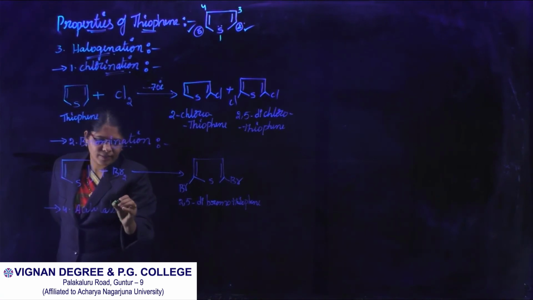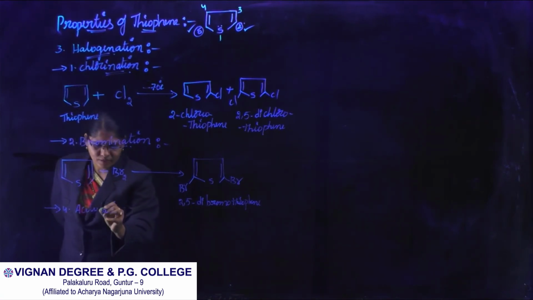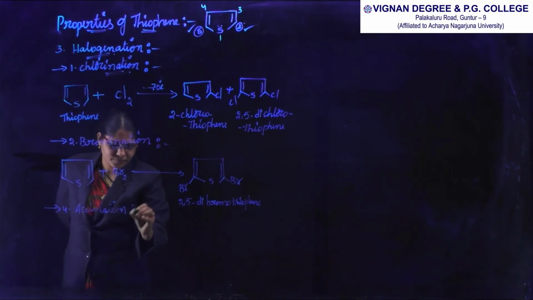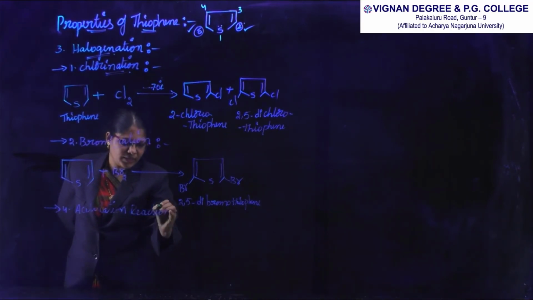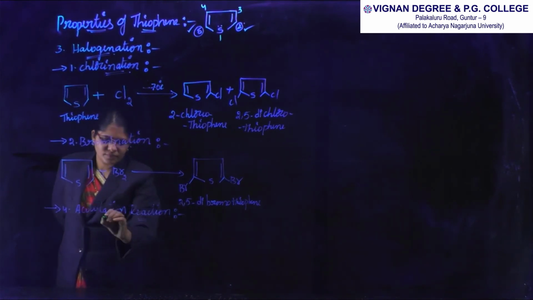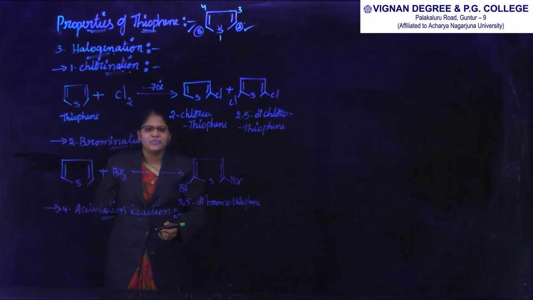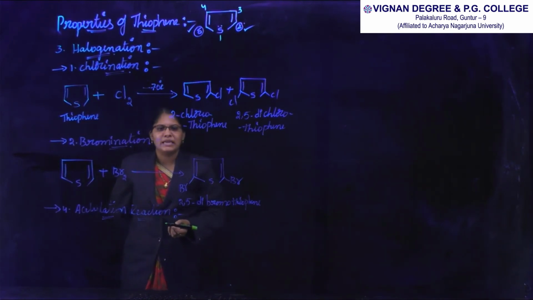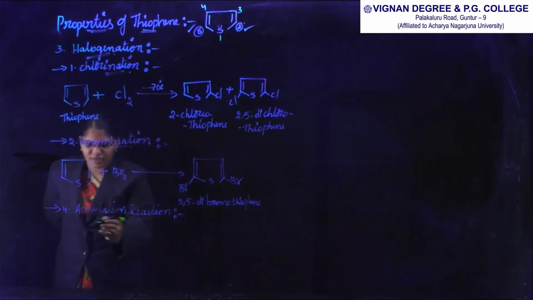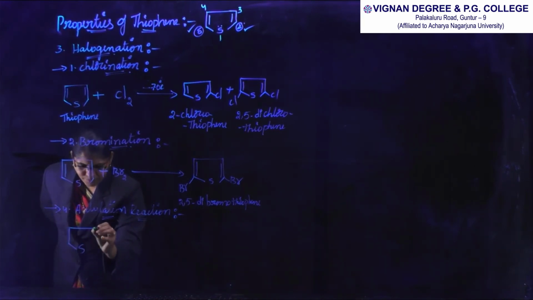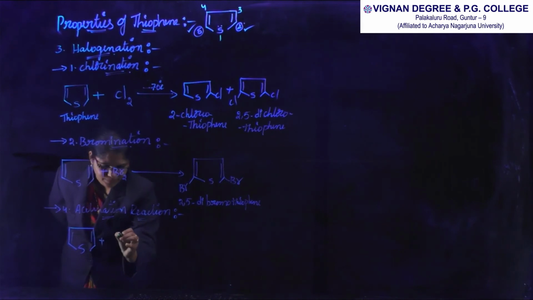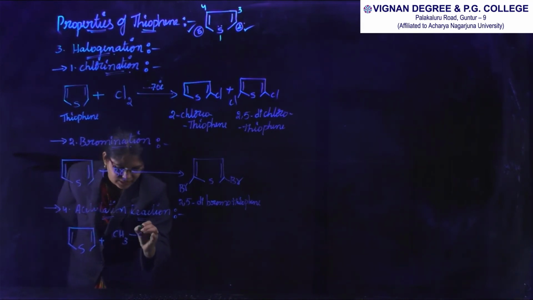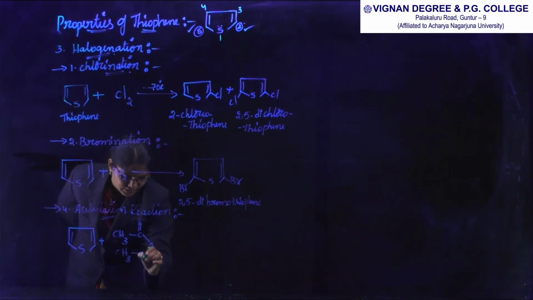And next, the fourth one, the acetylation reaction. In this, thiophene reacts with acetic anhydride in presence of phosphoric acid and gives 2-acetyl thiophene. This is thiophene, which reacts with CH3 C double bond O, CH3 C double bond O.